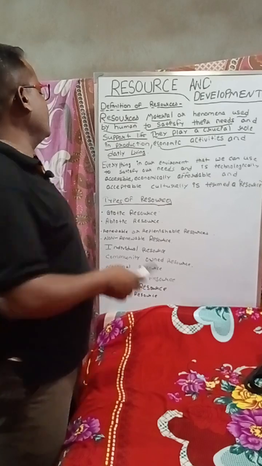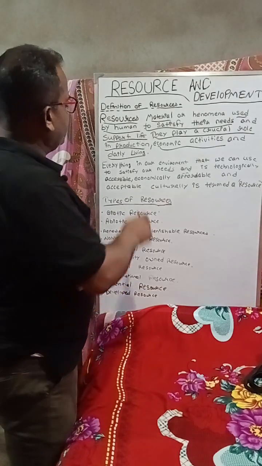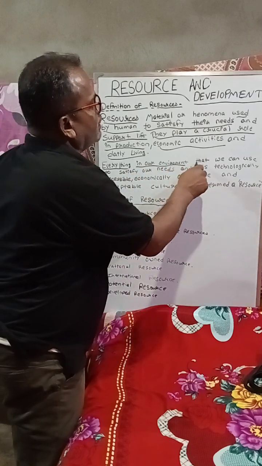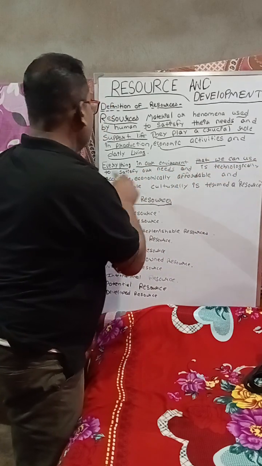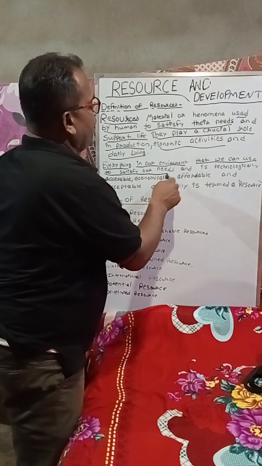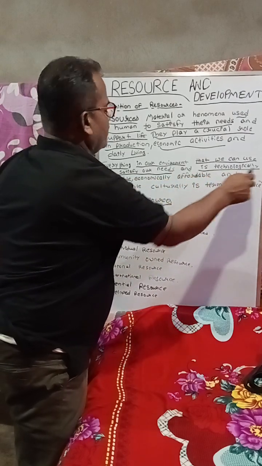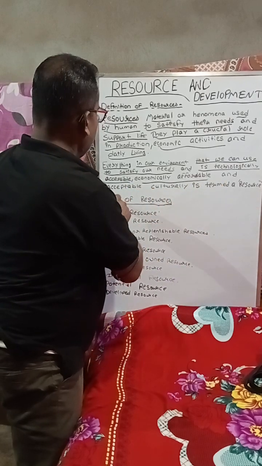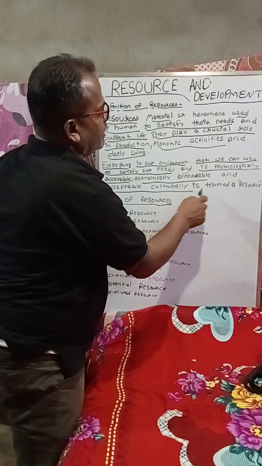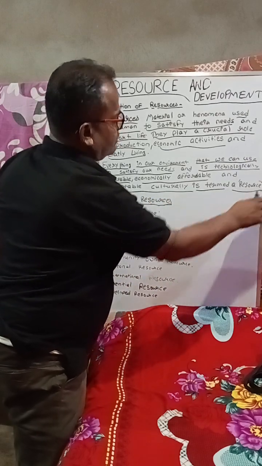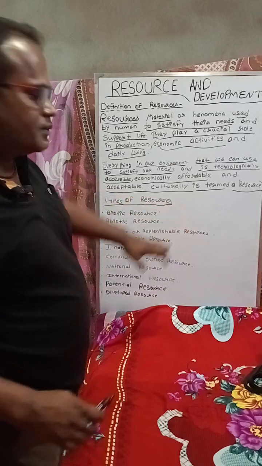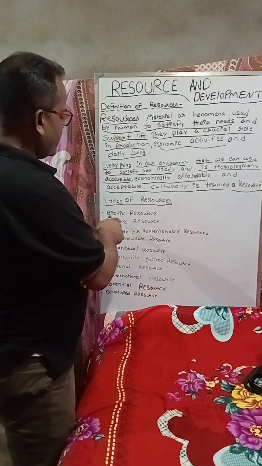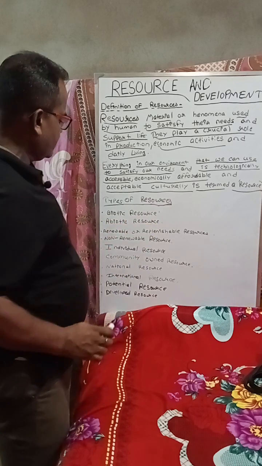What is very important is to define a resource, and we need to read this line. Everything in our environment that we use or that we can use to satisfy our needs, and is technologically accessible, economically affordable, and culturally acceptable, is termed a resource. Clear? Types of resources: there are two types, biotic resources and abiotic resources.